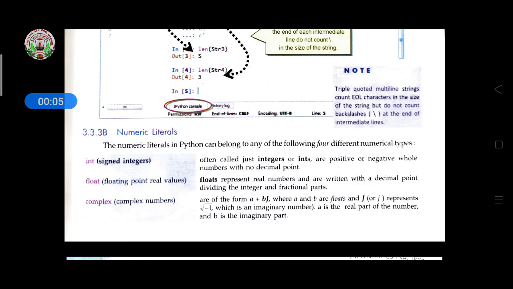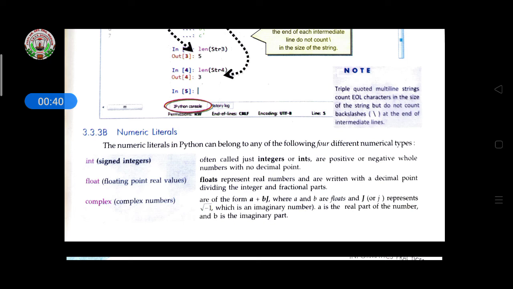So, children, last class we had discussed the literals or values. In that, we had discussed string literals. What do you mean by string literals? How to initialize, how to write string literals with double quote, triple quote, and single quotes, and different escape sequences also. What does it use in graphic character? Then types of string in Python: single line strings, meaning basic strings, then multi-line strings. These are the types of string. Then how to find the size of a string. This we had learned and discussed in the last class.